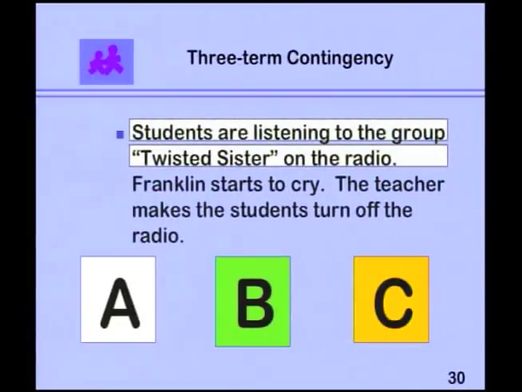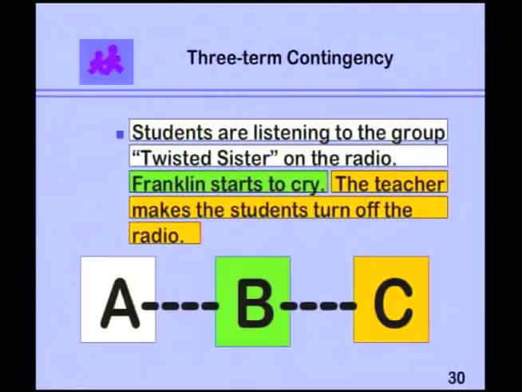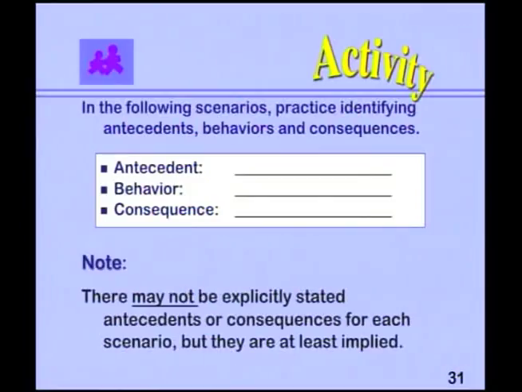Students are first listening to the group Twisted Sister on the radio. Franklin has the behavior of crying. What does the teacher do? Has them turn off the radio. We have our A, B, and C, a unit of analysis.